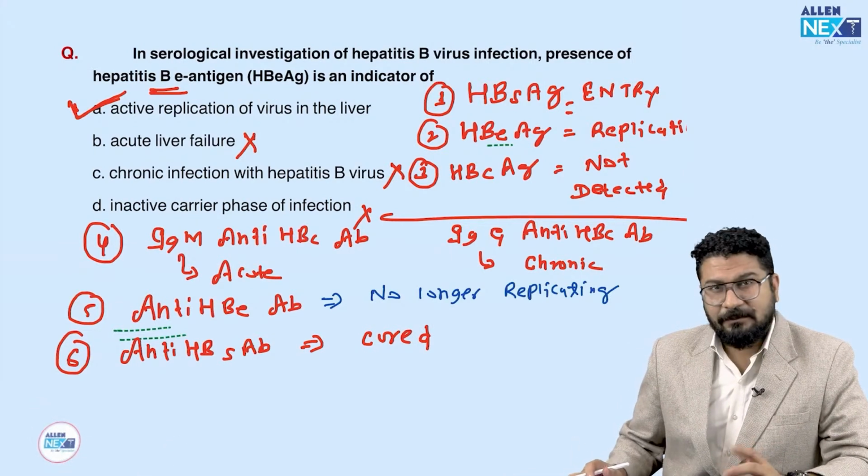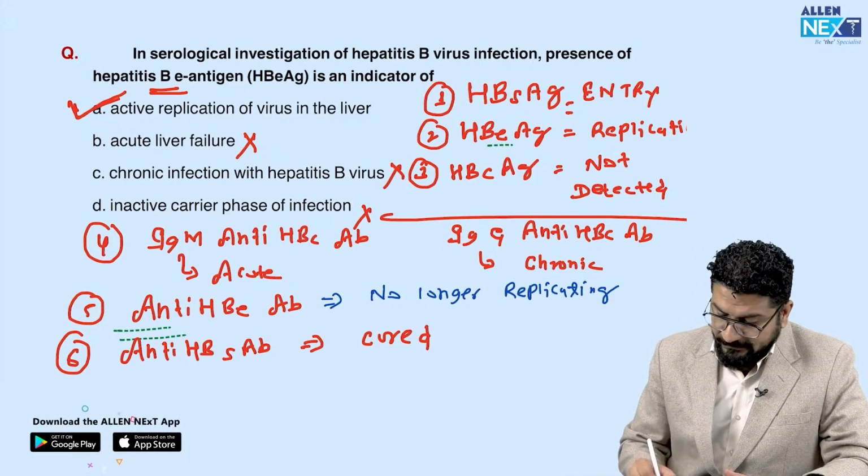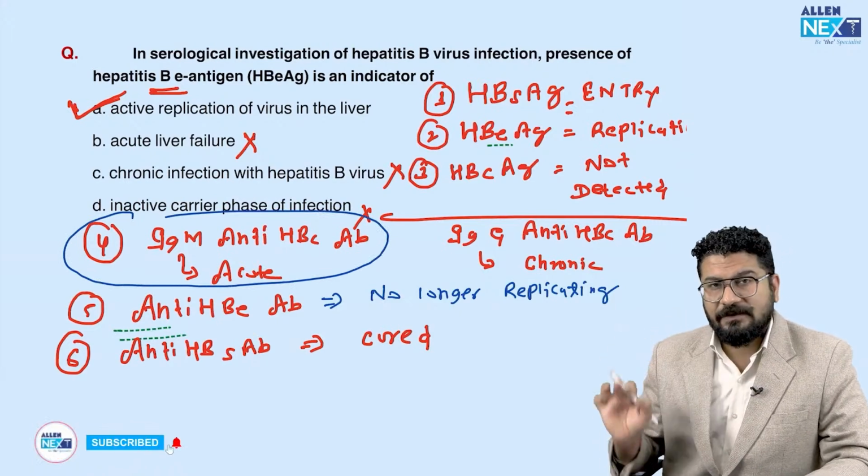Okay, there was one more question in the same paper, like what is the marker you will see in the window period. So remember, this IgM anti-HBc antibody is the only marker that we see. It's the only positive marker in the window period.